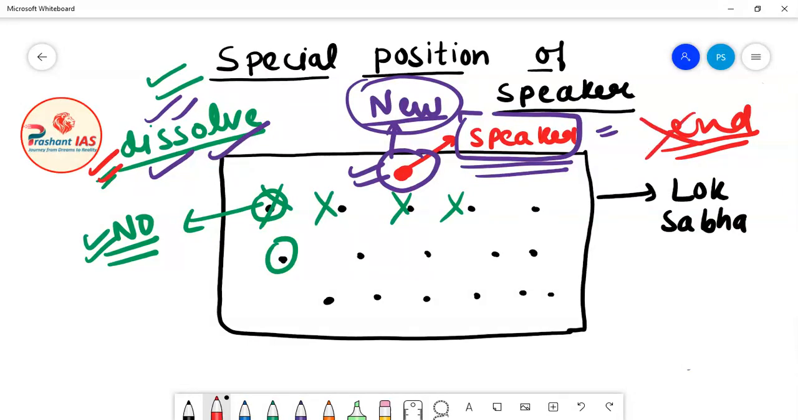Lok Sabha is still existing, still in existence. So the Speaker continues in office to symbolically represent the Lok Sabha. This is the reason why the Speaker is not removed even after the dissolution of Lok Sabha. The Speaker continues in office till the new Lok Sabha is constituted. So this is the special position of the Speaker of Lok Sabha.